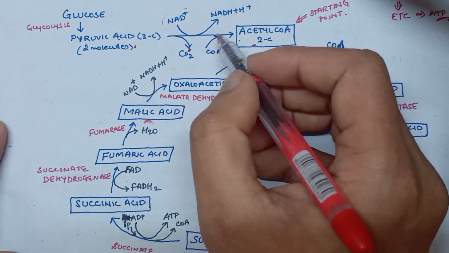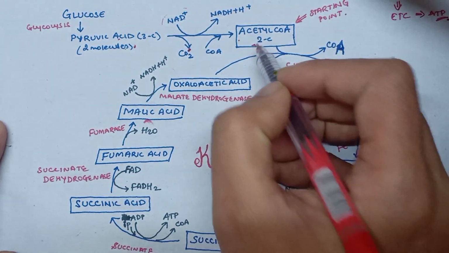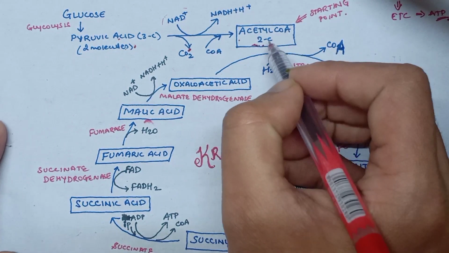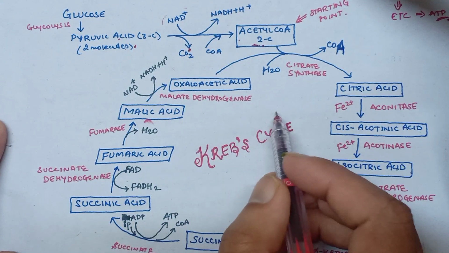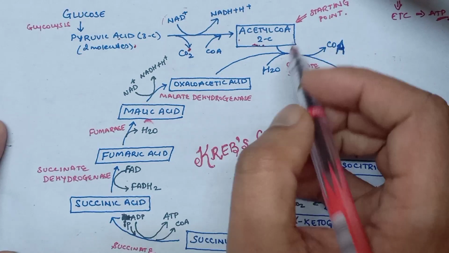So the resultant compound will be acetyl coenzyme A, which is a 2-carbon compound. So acetyl coenzyme A will now enter into Krebs cycle. So acetyl coenzyme A is a starting point of Krebs cycle.